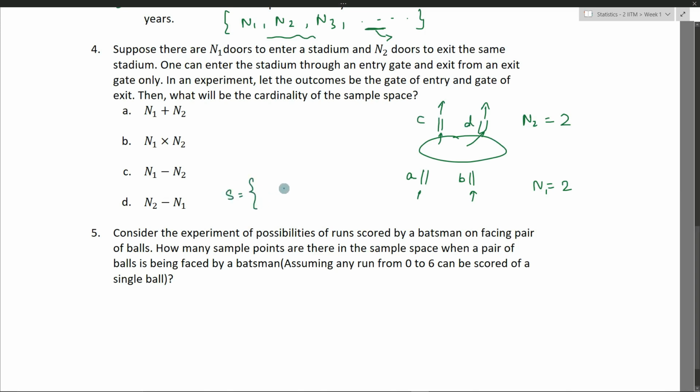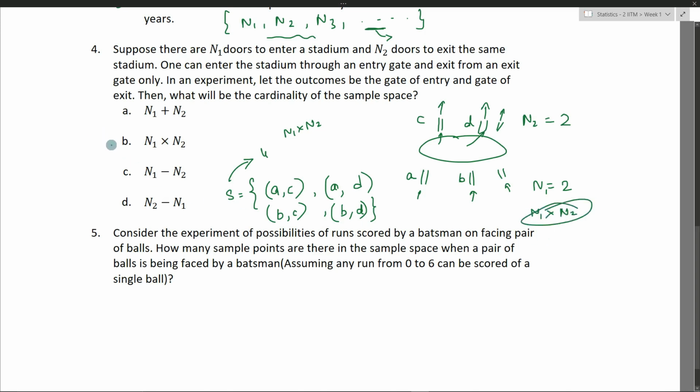The sample space will be A comma C, that is, entering from A and exiting from C, and I can also enter from A and exit from D. Again, I can enter from B and exit from C, and also I can enter from B and exit from D. So what is the cardinality of the sample space now? The cardinality is 4, which is nothing but n1 into n2. What if I increase the number of gates? Again the cardinality will be n1 into n2, right? So the answer is n1 into n2.